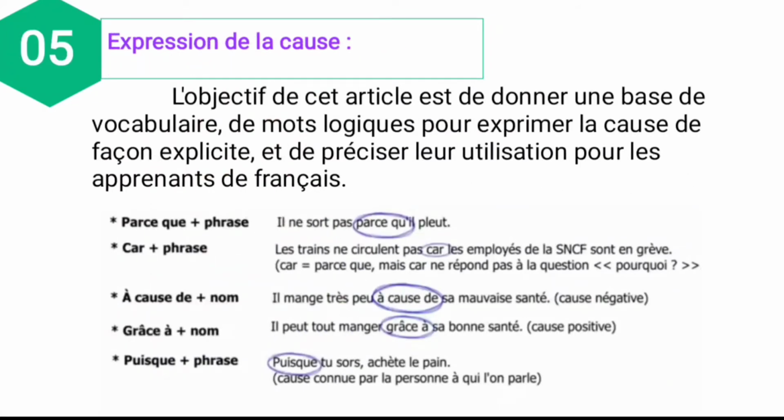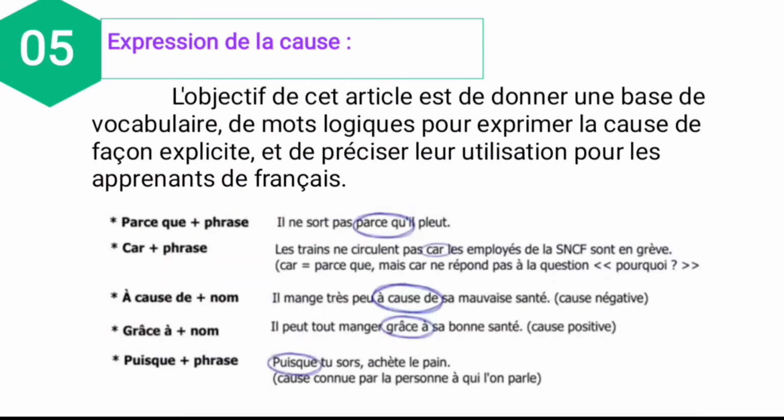And move to the fifth content, that is expression de la cause. So what is the meaning of expression de la cause? Expression of the cause. See the definition for this one. L'objectif de cet article est de donner une base de vocabulaire, de mots logiques pour exprimer la cause de façon explicite et de préciser leur utilisation pour les apprenants de français. So what does it define? The objective of this article is to give a base of vocabulary.